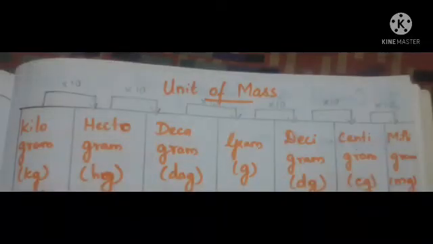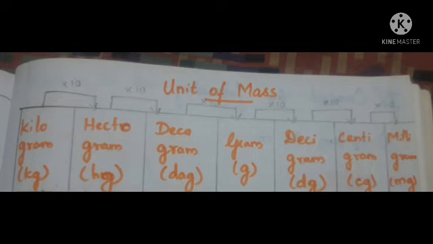Second thing is the unit of mass. We know that gram is the basic unit of mass. When arranging the units of mass from higher to lower order, we arrange them as kilogram, hectogram, decagram, gram, decigram, centigram and milligram.